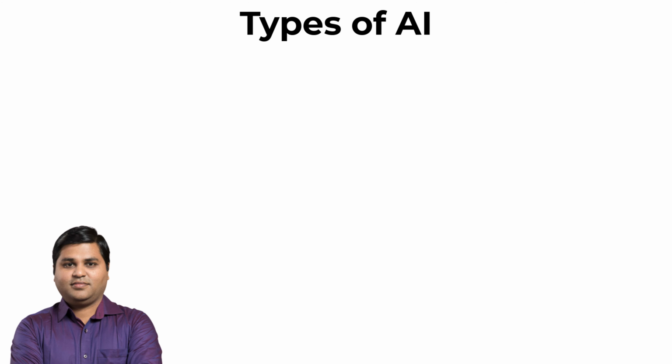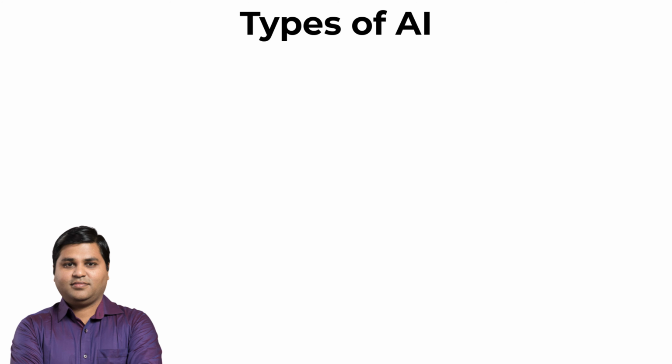AI can be used in so many different ways in many different industries, and there are different types of AI too. Learning about these different types of AI can help you figure out how it can be used in your business or what kinds of things we might be able to do with AI in the future.